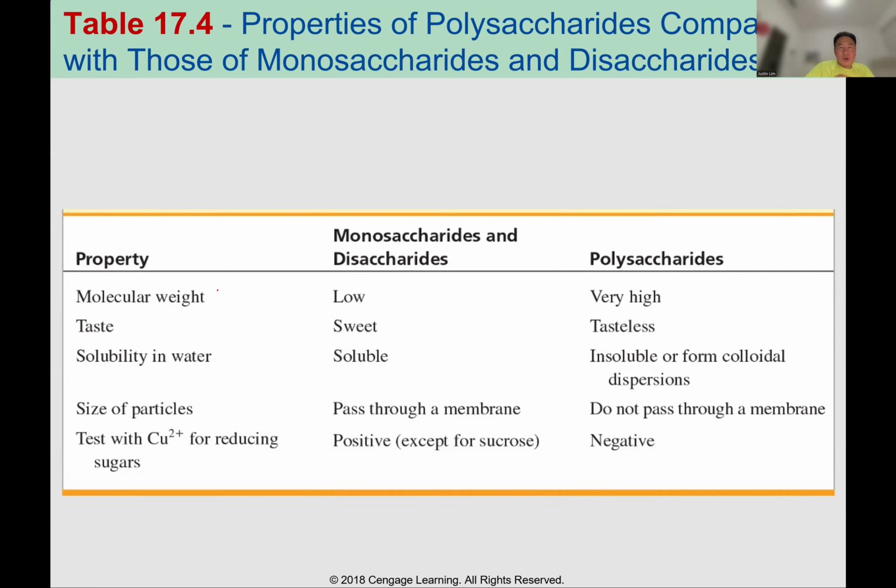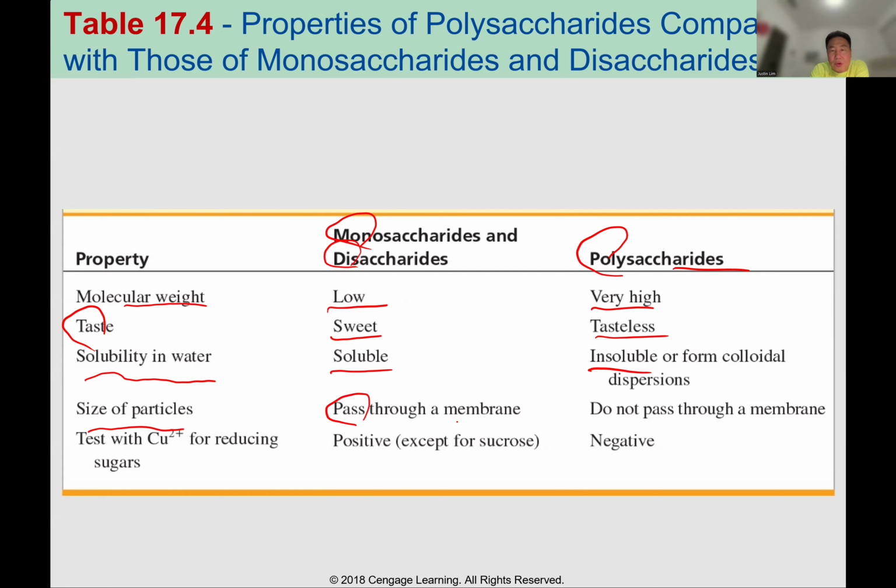Okay, let's check the properties. Monosaccharides and disaccharides have low molecular weight. What about polysaccharides? Very high. And what about taste? Monosaccharides and disaccharides are sweet. Polysaccharides are tasteless. Solubility in water: monosaccharides and disaccharides are soluble. Polysaccharides are insoluble. Size of particles: monosaccharides and disaccharides pass through the membrane. The polysaccharides do not pass through the membrane.